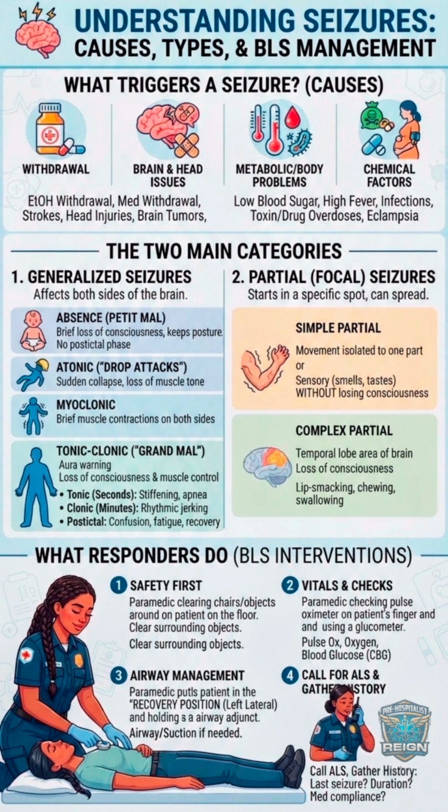Atonic, drop attacks, a sudden collapse because the body loses all muscle tone and posture. Because of the risk of falling, people with these might wear a helmet. Myoclonic involves brief muscle contractions on both sides of the body.